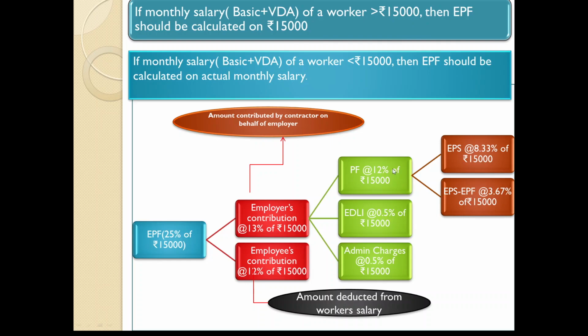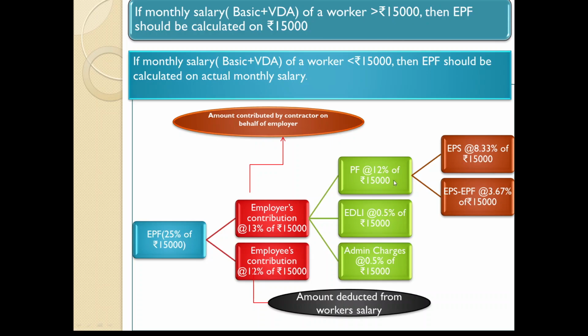And while depositing this EPF, the contractor needs to deposit 0.5% of 15,000 as EDLI charges and 0.5% of 15,000 as admin charges. So altogether, the contractor should contribute 13% of 15,000 on each worker as monthly contribution of EPF.